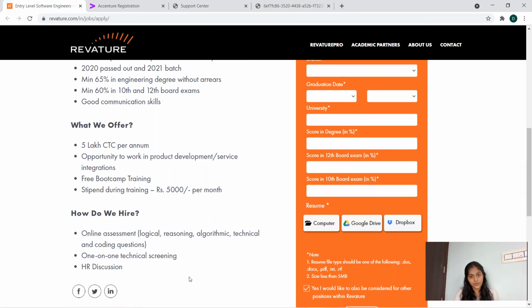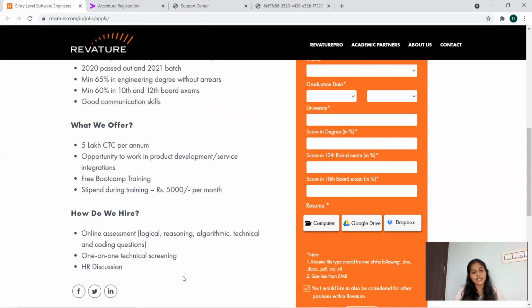There is a selection process. So basically, they have 3 selection rounds. One is online assessment, as usual: aptitude, logical, algorithm, technical questions, coding, everything will be there. And the other is the one-to-one, that is, an interview asking you technical questions, something like that, the technical interview. Now, the other is the HR discussion. It is to evaluate your confidence level. HR will be there to interact with you.